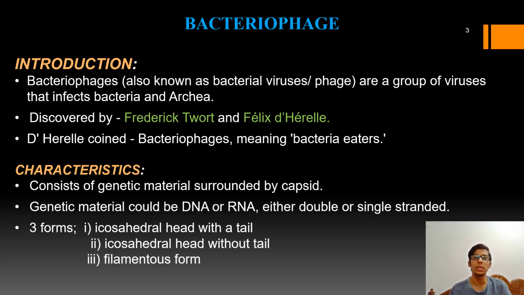Now, depending upon the morphology or physical characteristics, the bacteriophages have been classified into three types: an icosahedral head with a tail, an icosahedral head without a tail, and a filamentous form.